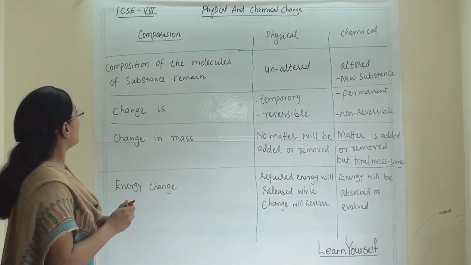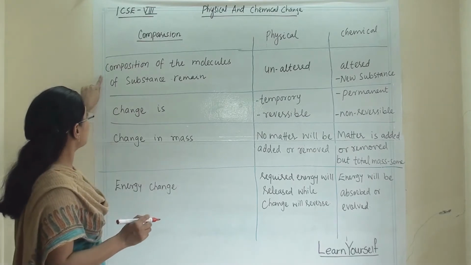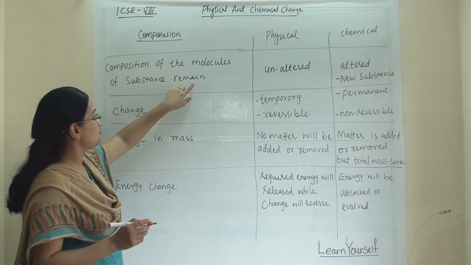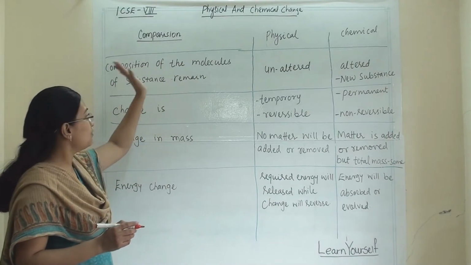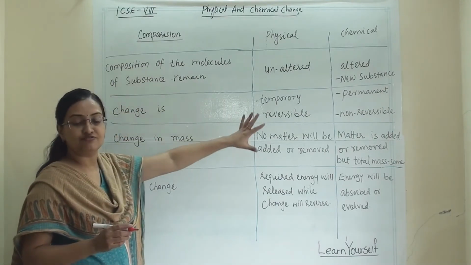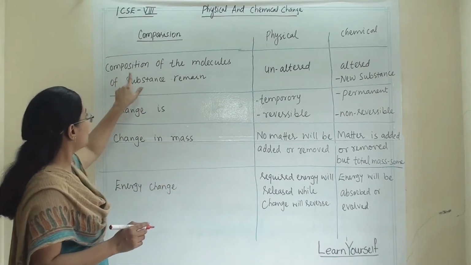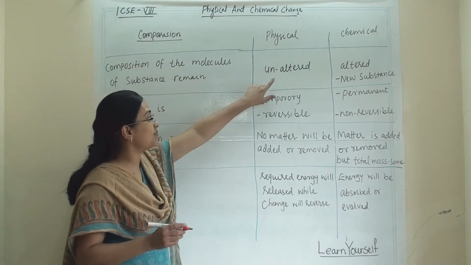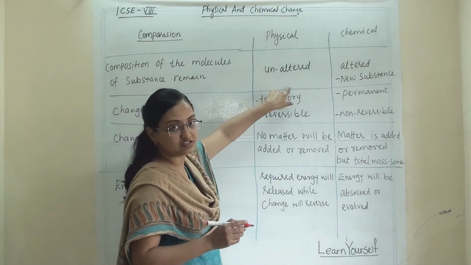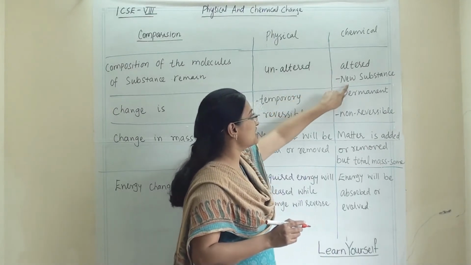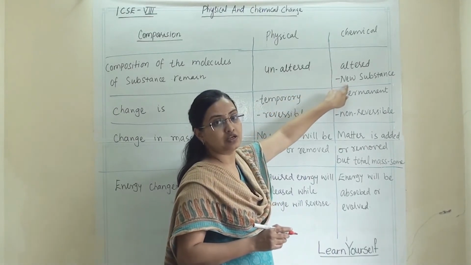These are the main criteria on which we are comparing physical change and chemical change. The first comparison criterion is the composition of the molecule of the substance. From this you can frame a sentence and write the answer. The composition of the molecule will remain unaltered in physical change, but it will alter in chemical change and a new substance will form.